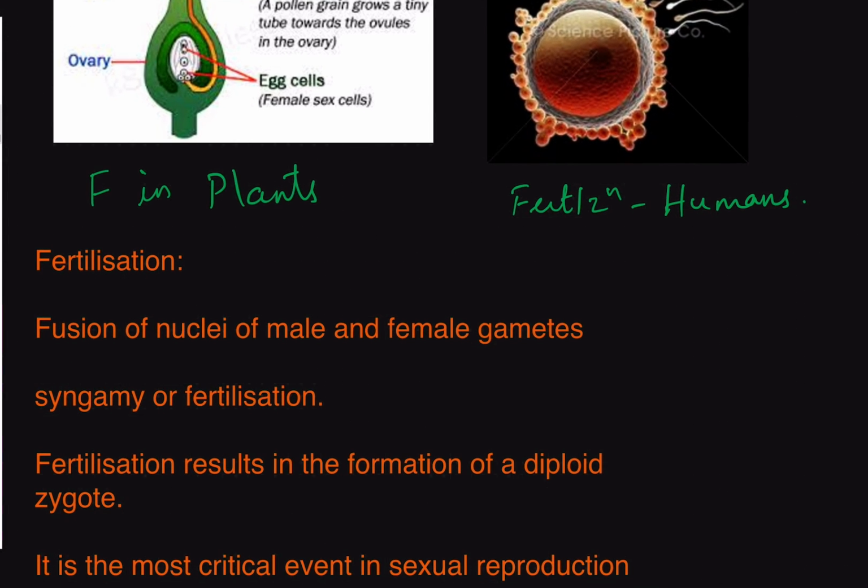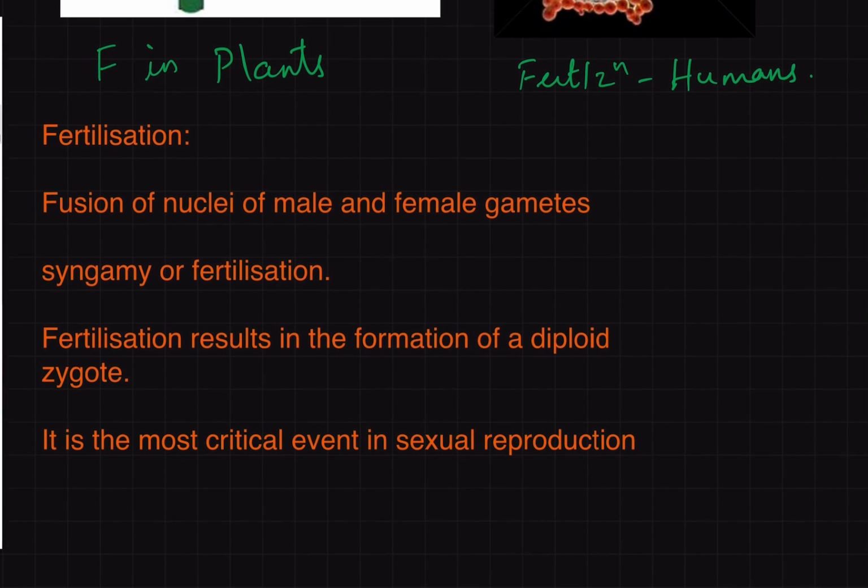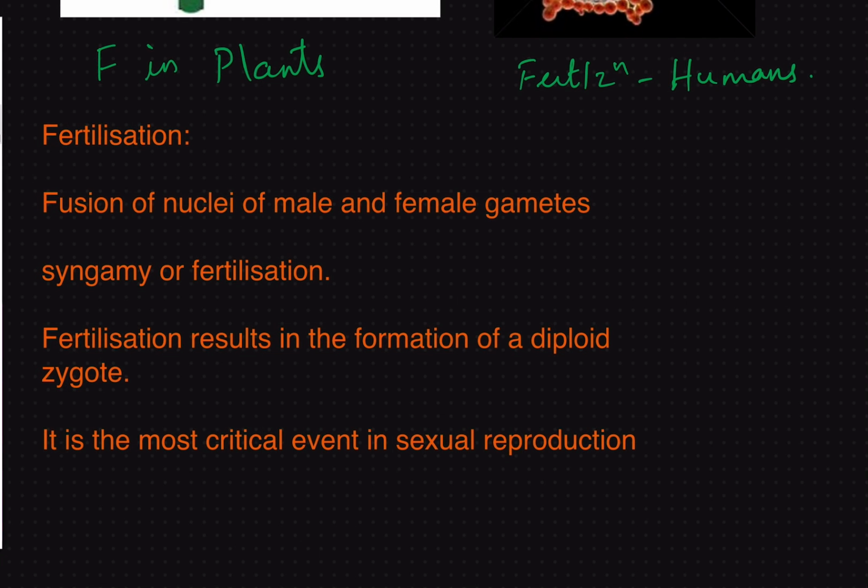What is fertilization? Well, fertilization is technically defined as the fusion of nuclei of male and female gametes.